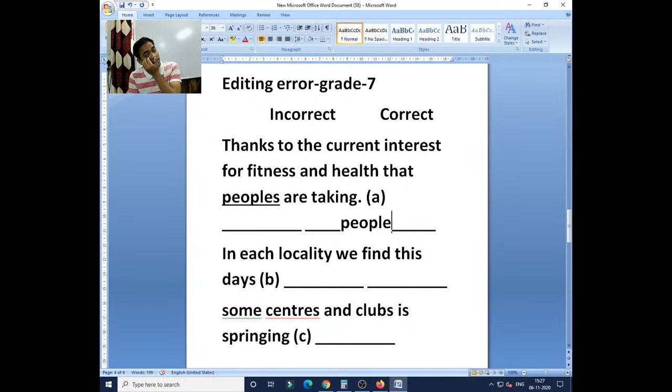Never think that you can always make a plural by adding s or es to the noun, like mango, mangoes, cow, cows, boy, boys. It is not necessary that all nouns take s or es. We have to understand those nouns. Some nouns don't take s or es, rather they take a different form. Is it clear?